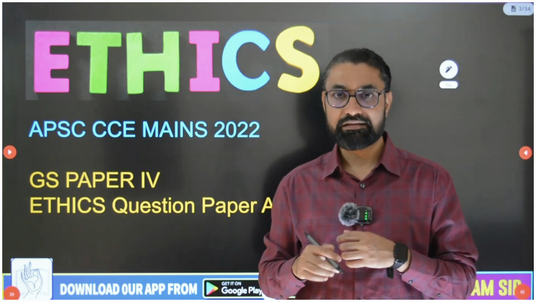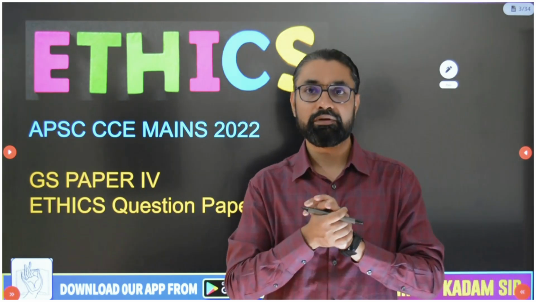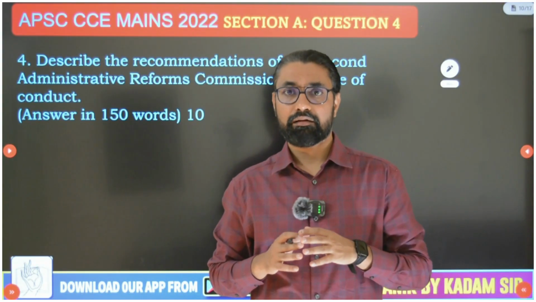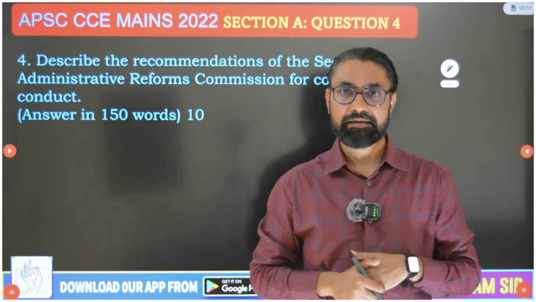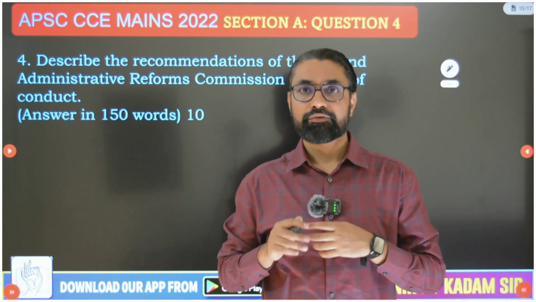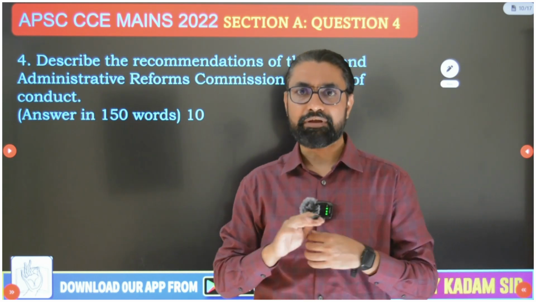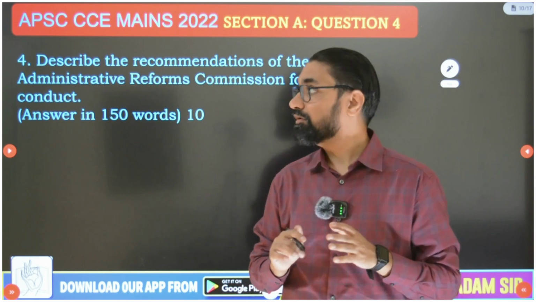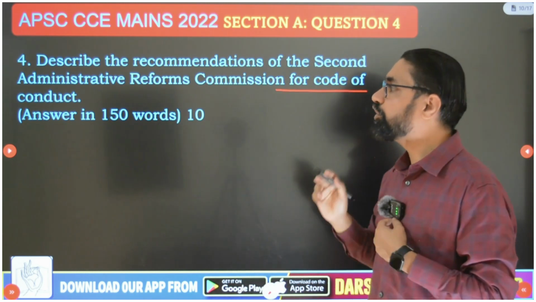So let's discuss some questions from the APSC CCE Mains 2022 ethics paper. Then guys, the fourth question under the APSC CCE 2022 exam of the ethics paper. In that ethics paper, the fourth question was very straightforward, factual. Describe the recommendation of the Second ARC commission for code of conduct.